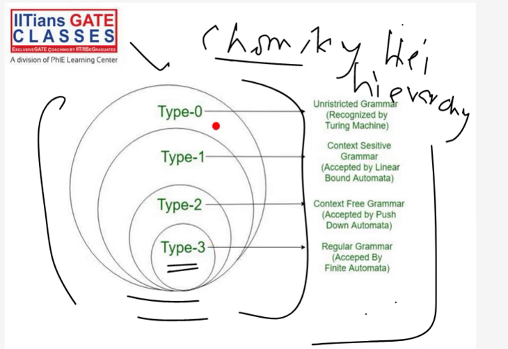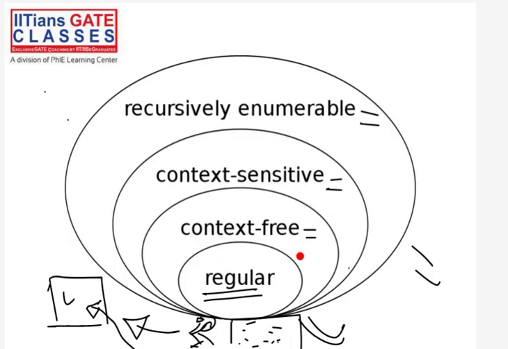We will see the proof of this also. Why every type 3 grammar is type 2, why every type 2 grammar is type 1, why every type 1 grammar is type 0. We will see the proof of this also. This is known as Chomsky hierarchy, and it is very important.